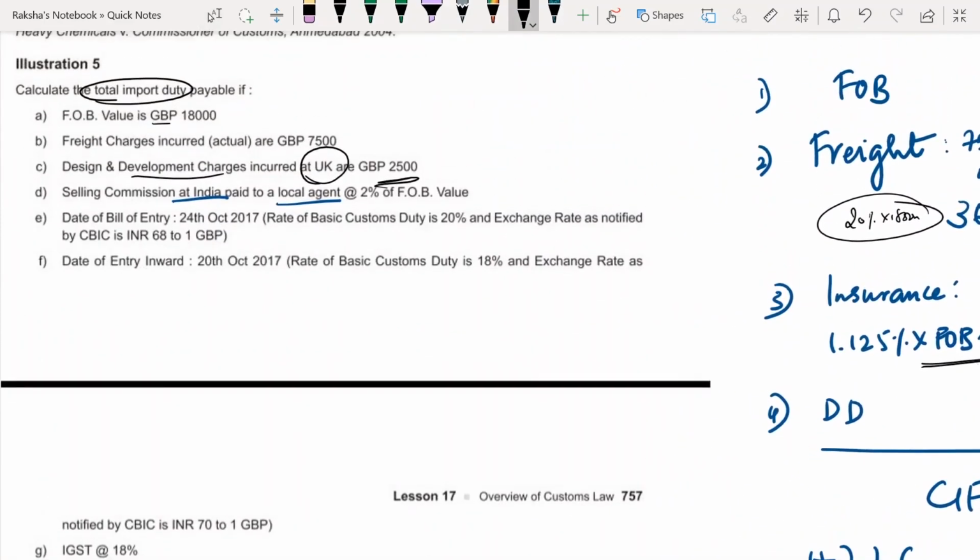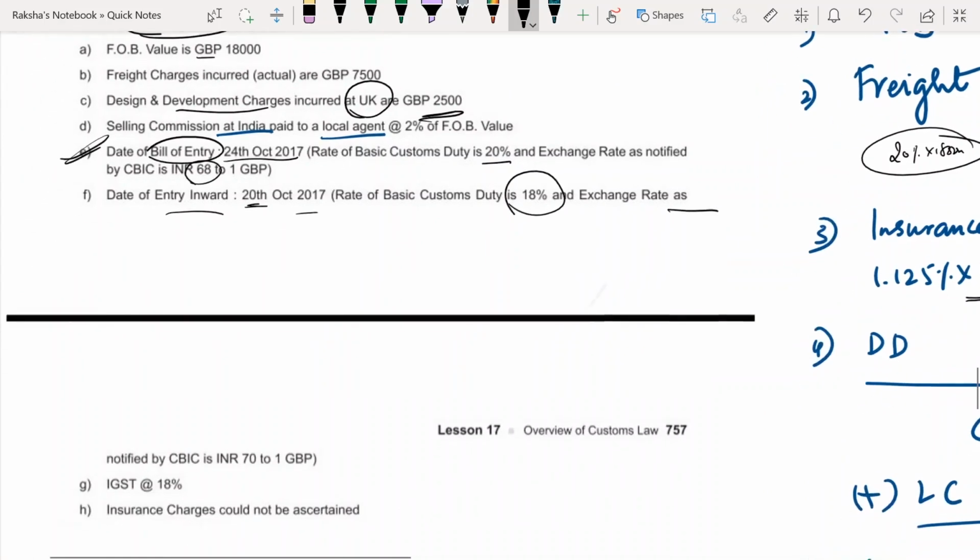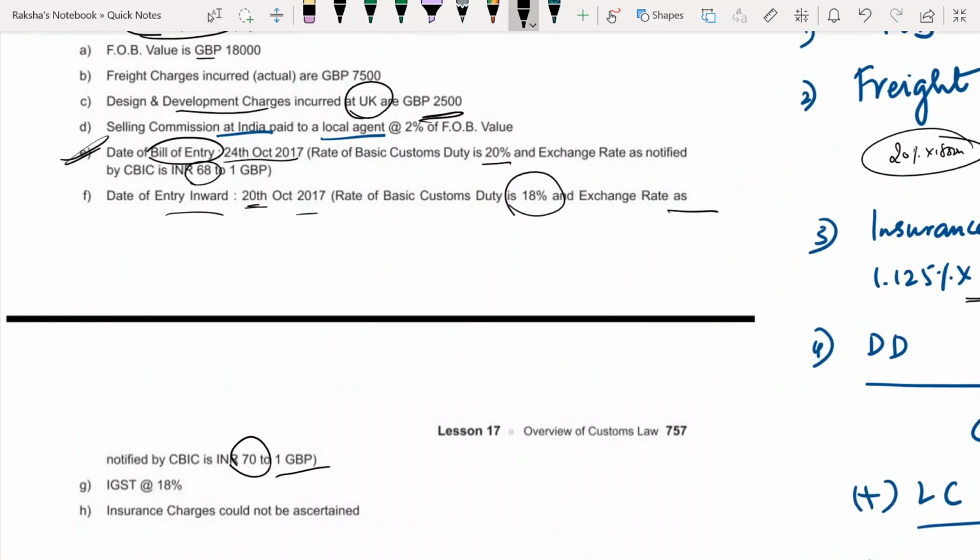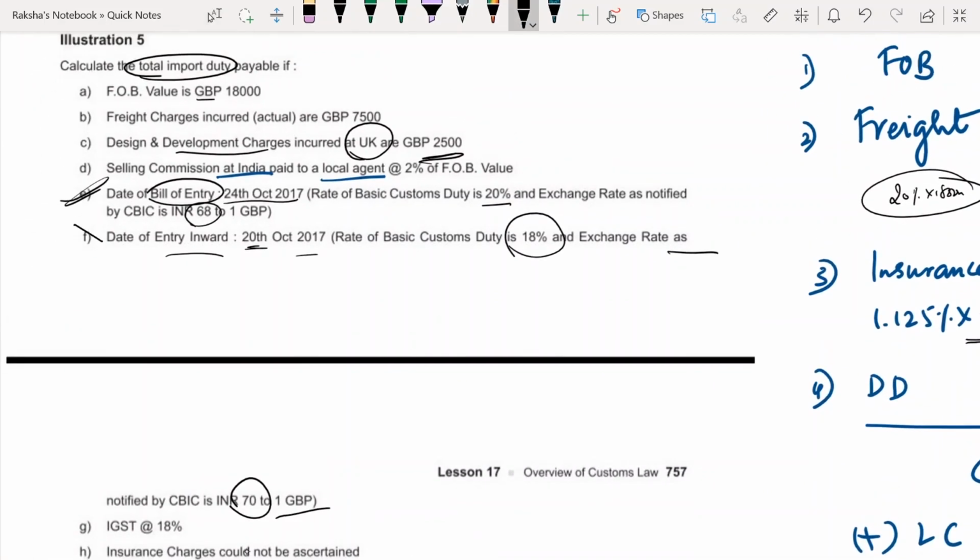Now see the date of bill of entry. This is the date you are going to consider. Date of bill of entry is 24th October, rate is 20%, and the exchange rate is 68 rupees per pound. Date of inward entry is 20th October, rate of customs duty is 18%, and the exchange rate is 70 rupees per GBP. They have given this to confuse you.